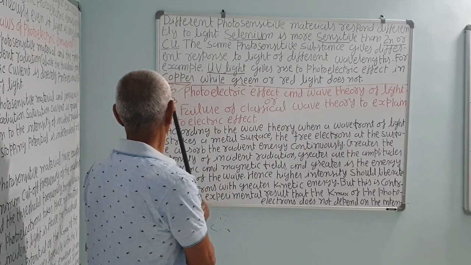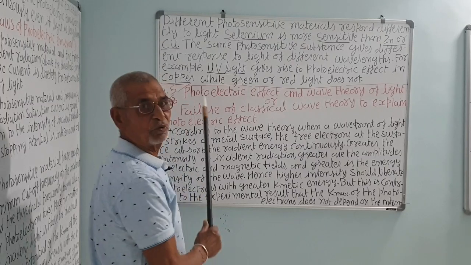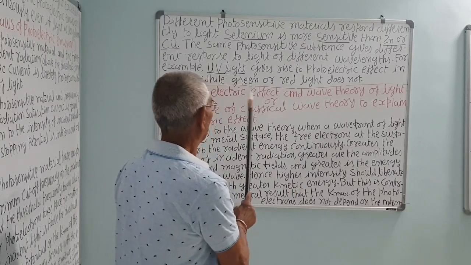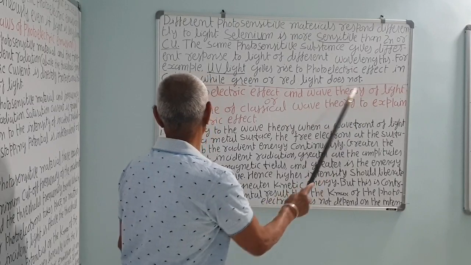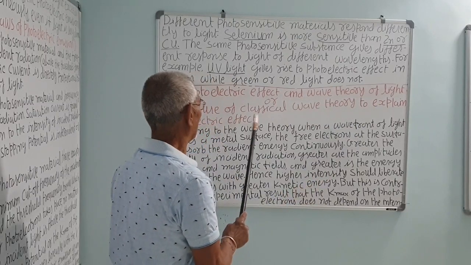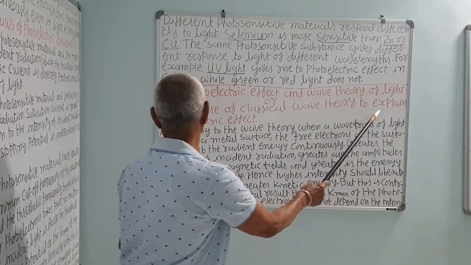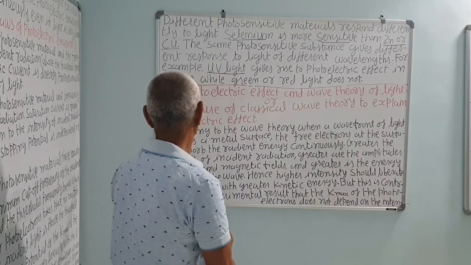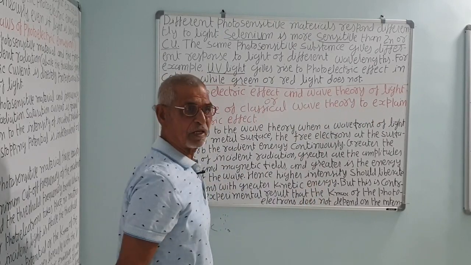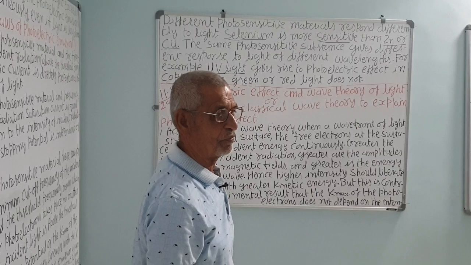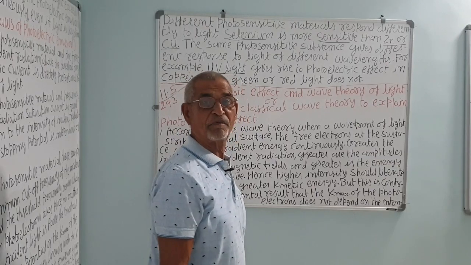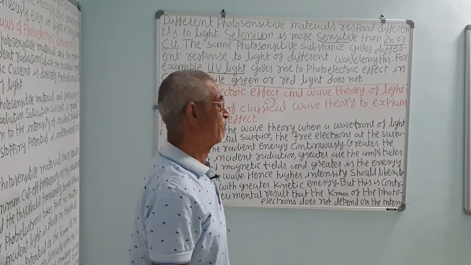Correct. Now, next topic 11.5 on page number 293. The photoelectric effect and the wave theory of light, or we can say failure of the classical wave theory to explain the photoelectric effect. The classical wave theory has been put forward, and that fails to explain the photoelectric effect. Let us see it.